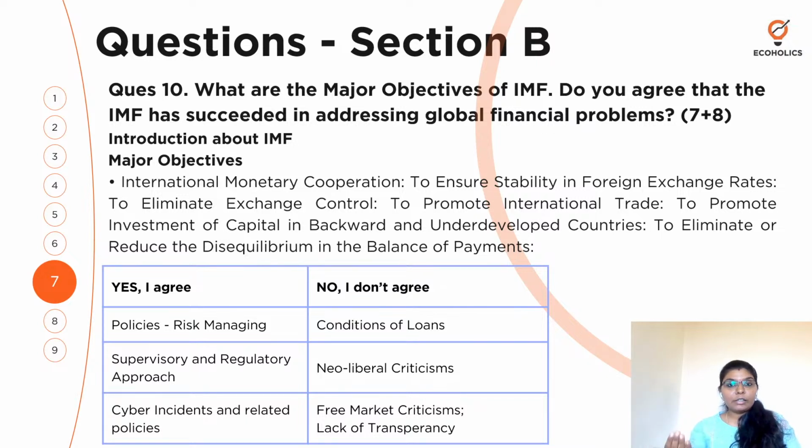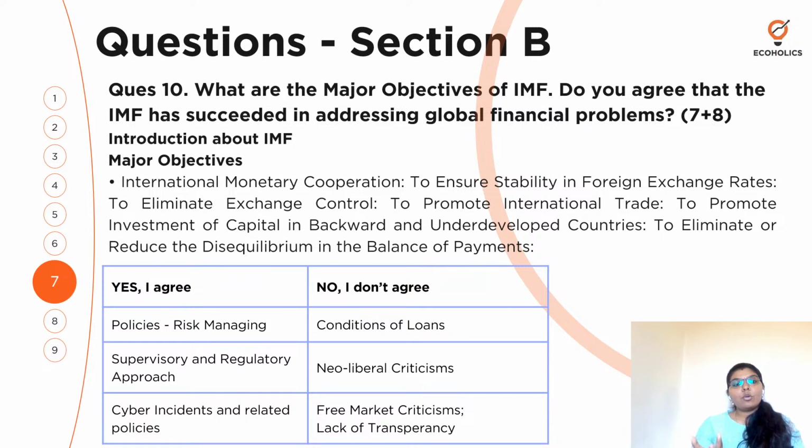So if you think you don't agree, and you think I have to talk about these points, you can talk about this, right? But whether you agree or disagree, there should be a proper reasoning for that. Okay? I like IMF, so I agree. No, that should not be the case. You have to give the reasons. There should be proper agreeable reasons for why you think the IMF can succeed, right? So this is something that you need to be very careful of.